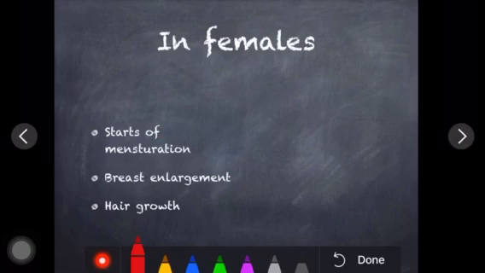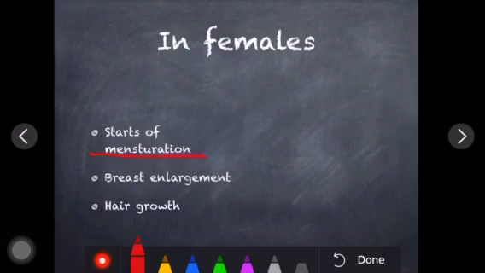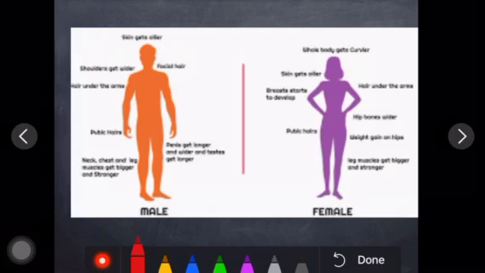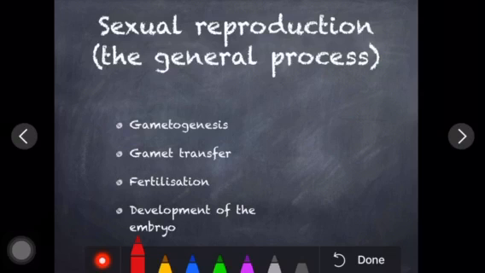At the same time, in females, the most common puberty sign is the start of menstruation. We have already discussed menstruation. It's a phase where blood comes out from the vagina, and it occurs during puberty, in the adolescence age, in females. That is called menstruation. Next changes are breast enlargement and hair growth in the genital area. Here you can check out the male and female changes that occur during puberty.